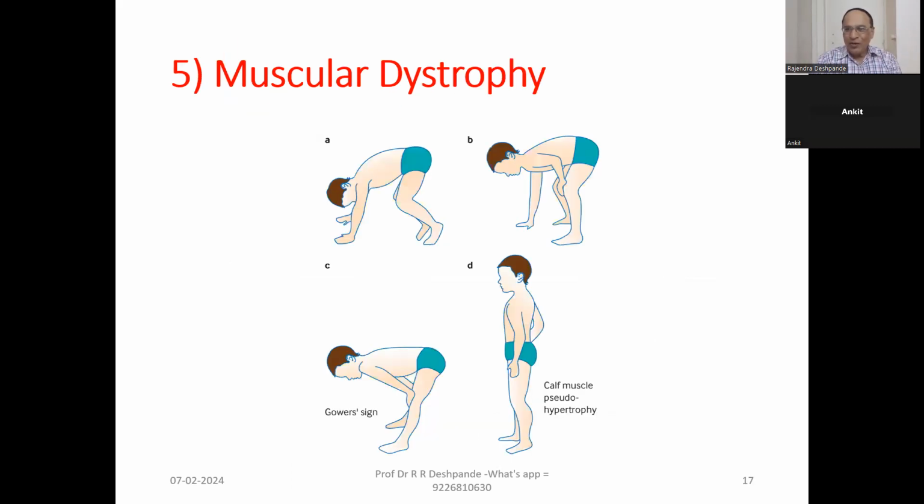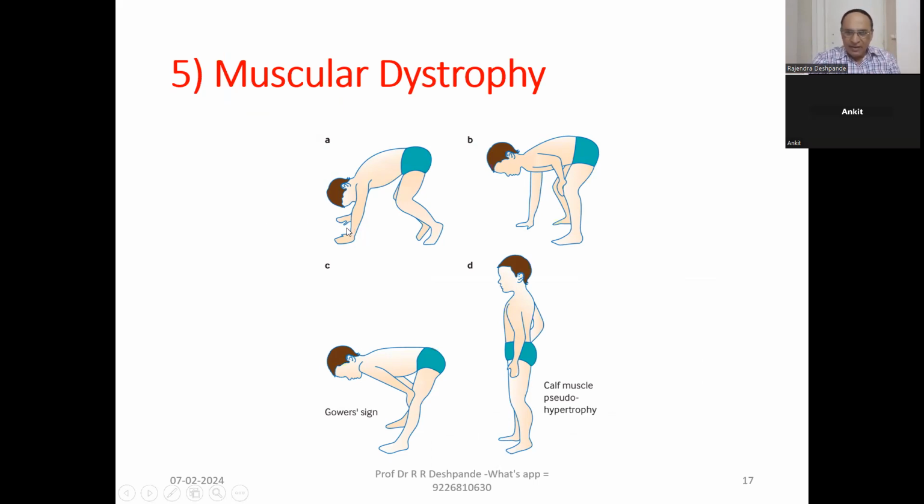The last point of today's discussion: muscular dystrophy. Write down, muscle weakness, similar to paralysis. Can you see the stages? The child is trying to get up. How will he get up? He will not immediately stand. He will have to take the support of the hands.